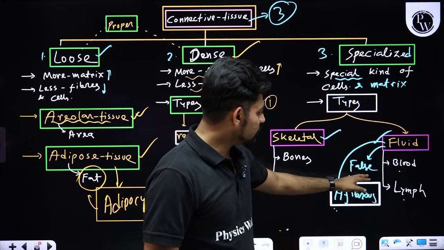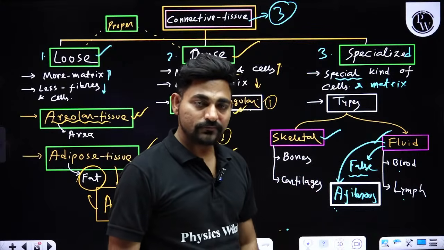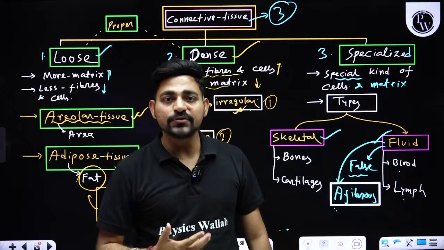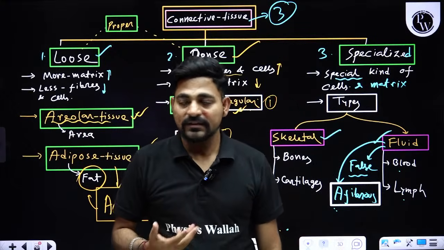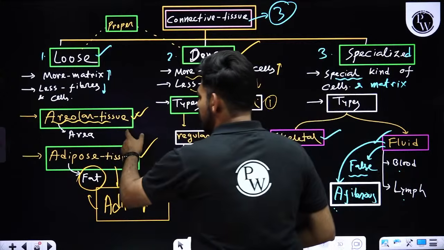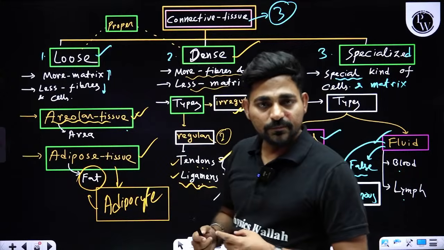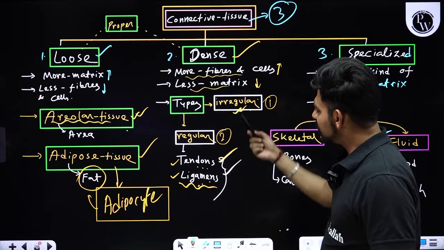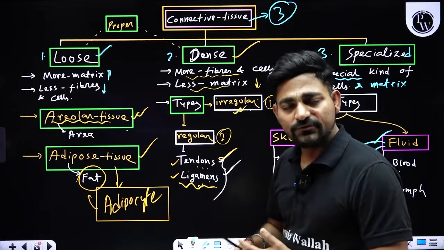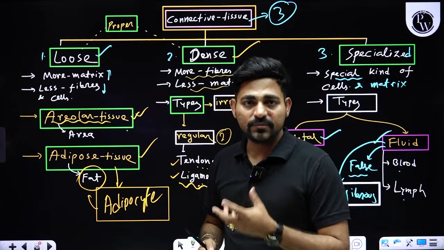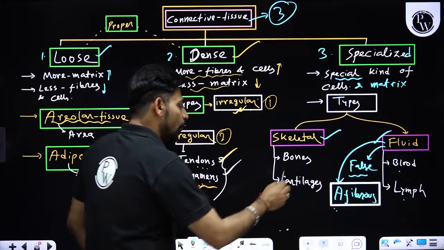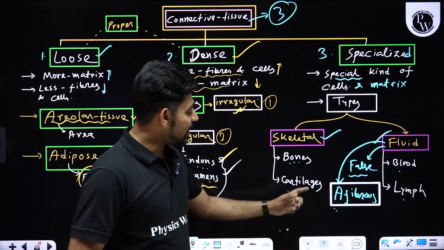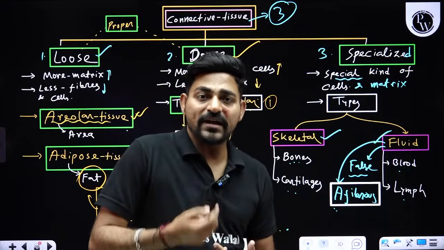Now, why is it called false connective tissue? For other connective tissue types, the matrix is produced by its own cells. Like the matrix of areolar tissue will be formed by fibroblast cells. The matrix of tendons and ligaments or dense irregular connective tissue will also be produced by fibroblast cells. The matrix of bones will be produced by osteoblast cells. The matrix inside the cartilage will be produced by chondroblast cells.